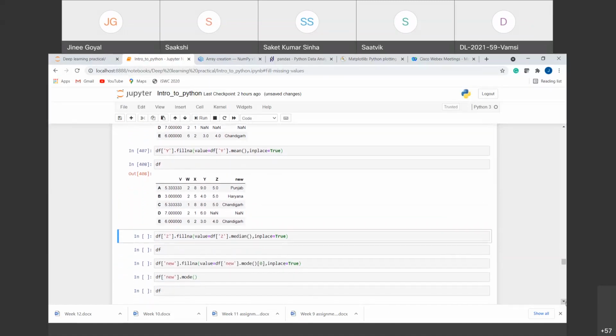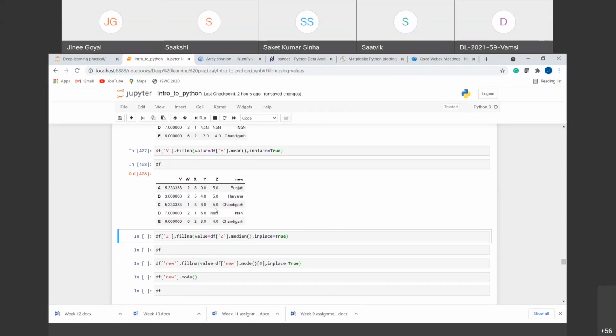So now you can replace all the values with the mean, or you can replace the value with the median also. This depends upon the type of data set that you are having, right? For example, suppose you are having age, so you can replace it with the mean, but some columns may require to be filled with the median, right? So for that, instead of using this mean function, we'll use this median function.